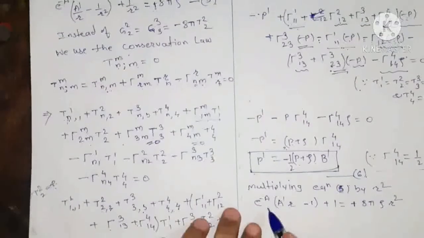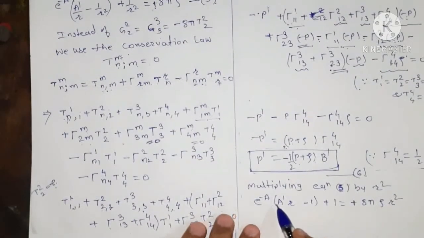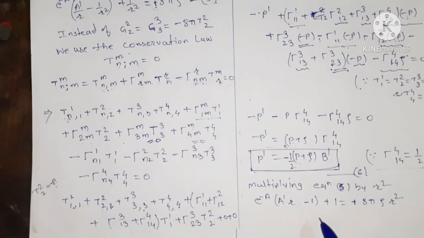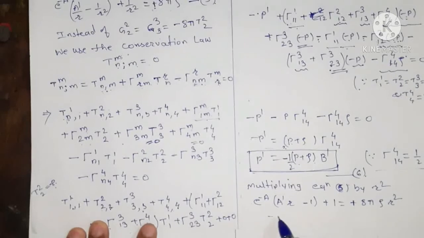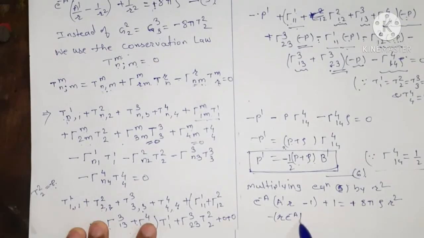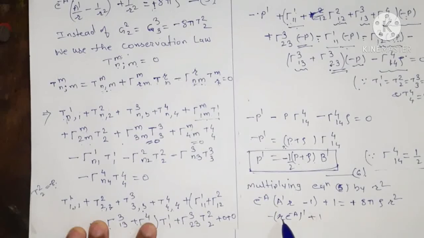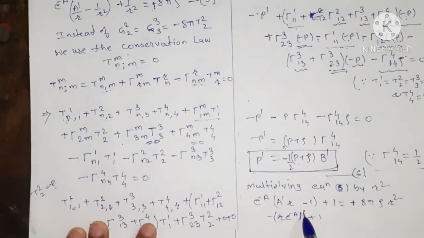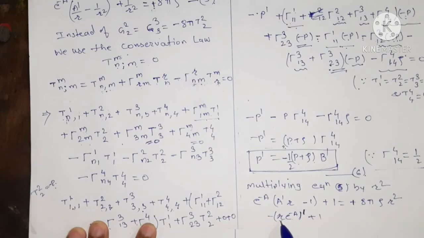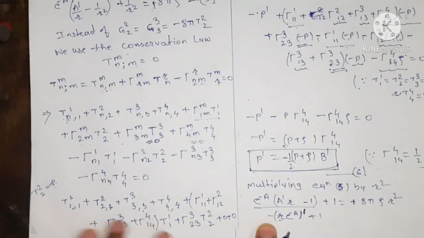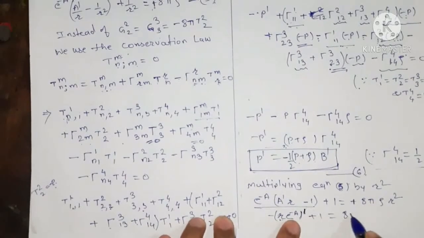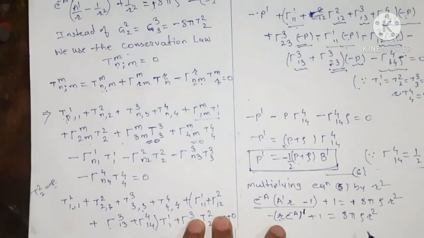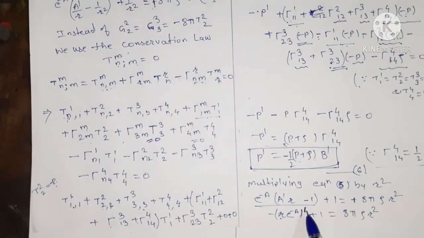Now therefore we can write this e to the power minus a dash r minus 1 as equals to minus r e to the power minus a whole bracket dash plus 1. If we open the bracket, this dash is nothing but derivative, so the derivative of r e to the power minus a dash is nothing but this term, taking minus sign as common, plus 1, this is equals to 8 pi rho into r square. Now we can integrate this to remove this derivative.